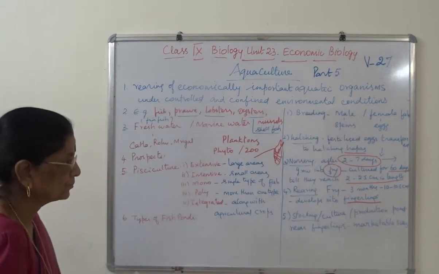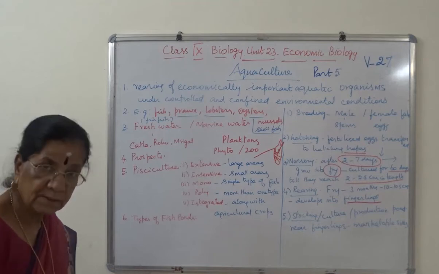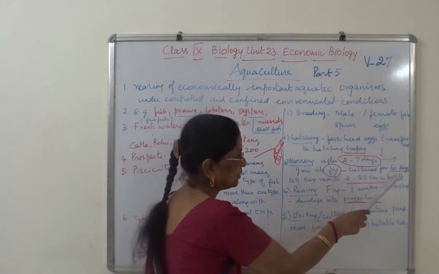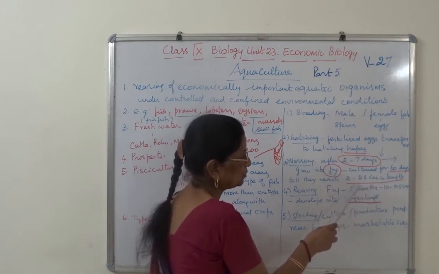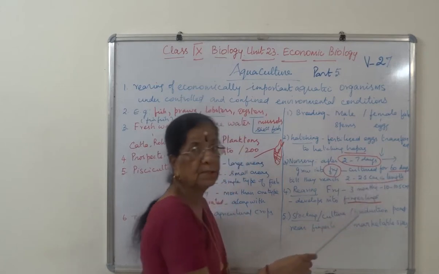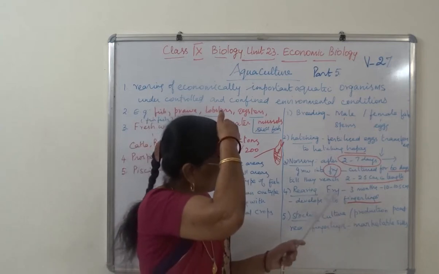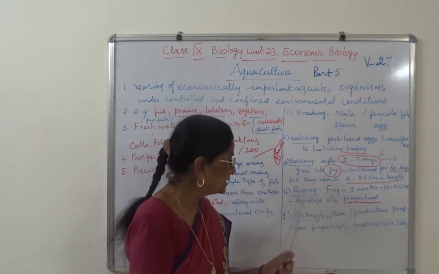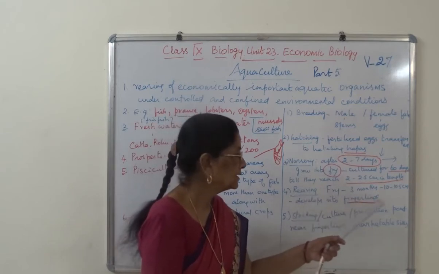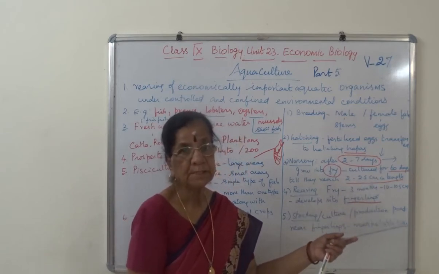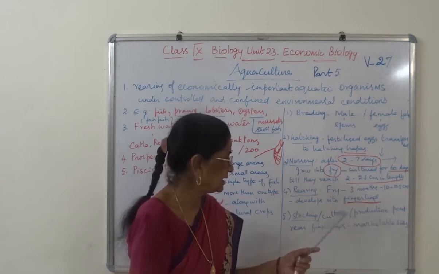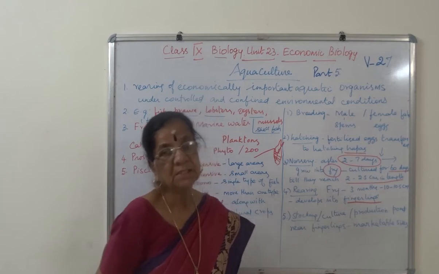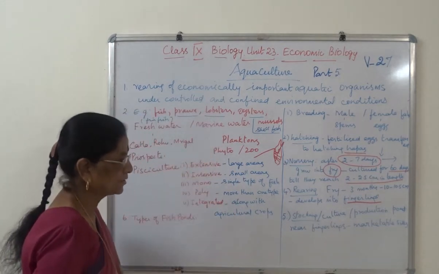I hope you follow. In the rearing pond, the fry which was cultured for 60 days and grew to 2.5 centimeter in length is further grown for 3 months until they reach 10 to 10.5 centimeter in length. It develops into fingerlings. That stage is called fingerlings.